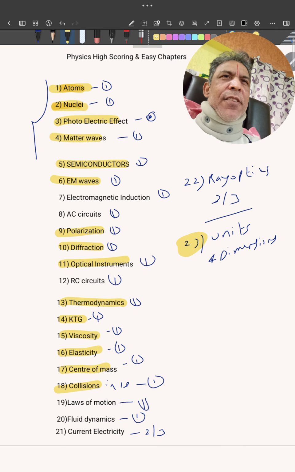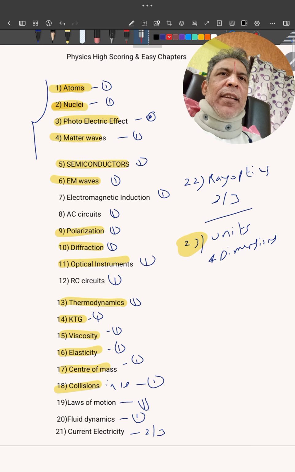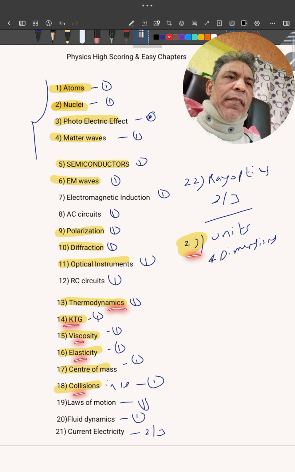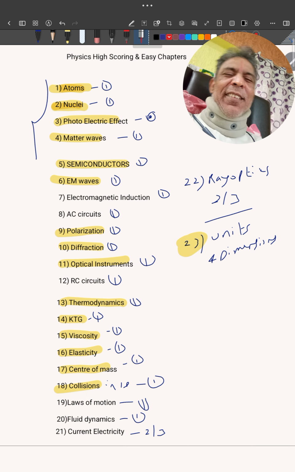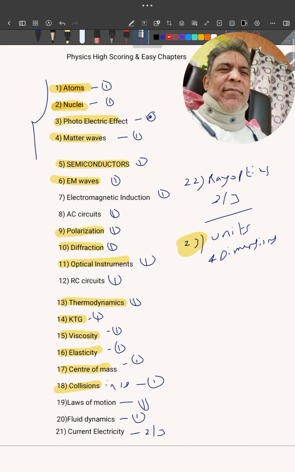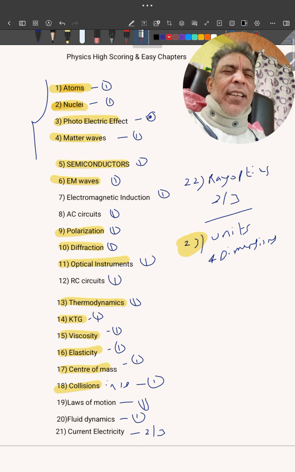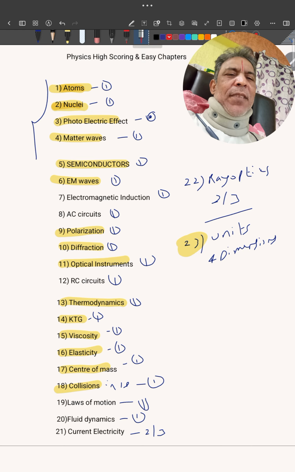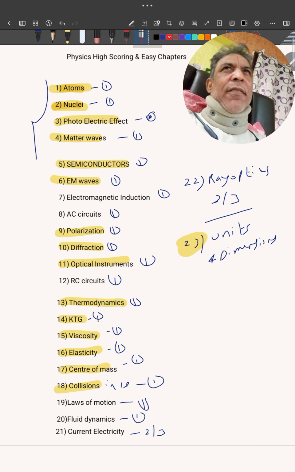How many questions are there? Check it now. Together, it comes to 15 questions you can manage with these small topics. This is what you have to try: at least these easy topics and easy chapters, which don't need very high level thinking. This is very important.